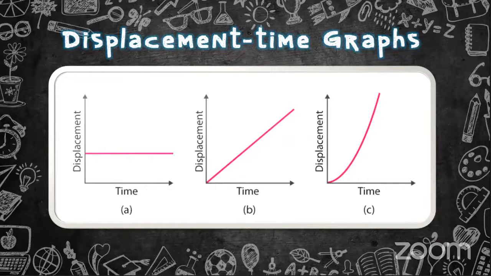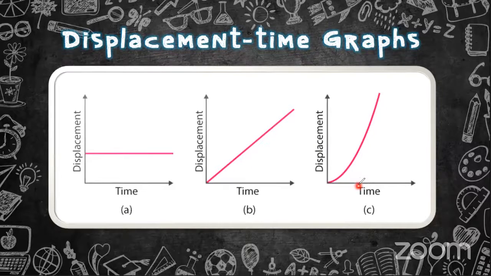Can the graph line go down? Yes, of course, the graph line can go down if the object is moving the other way. That means the displacement always has a direction. Now, if we assume that a car is moving from east to west, and again it turns back and moves to the east, then the graph will show a downward direction, because the direction is changing and displacement has a direction.